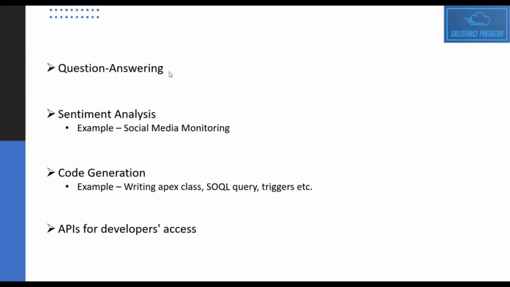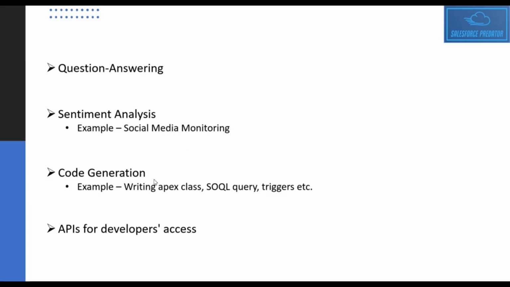You can do question answering stuff. You can ask any question and based on its database, it will respond with a particular answer, right? You can also do sentiment analysis using some of the APIs present in OpenAI. You can send a particular text and it will respond with the sentiment present inside it. This would be useful in case of social media monitoring. So let's say in case of monitoring Twitter tweets or social media posts, you can use this feature.